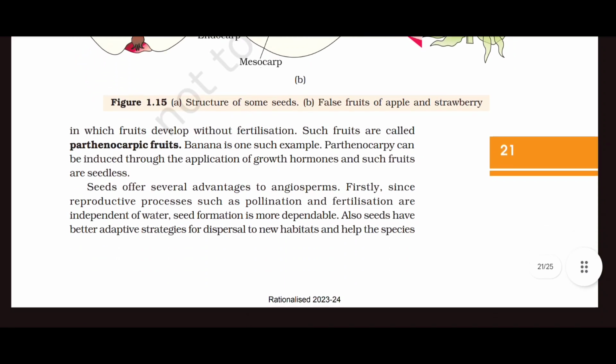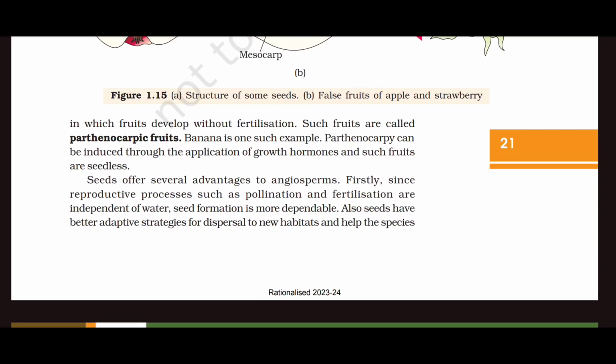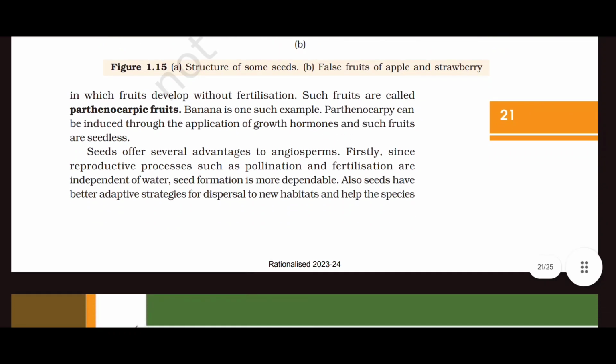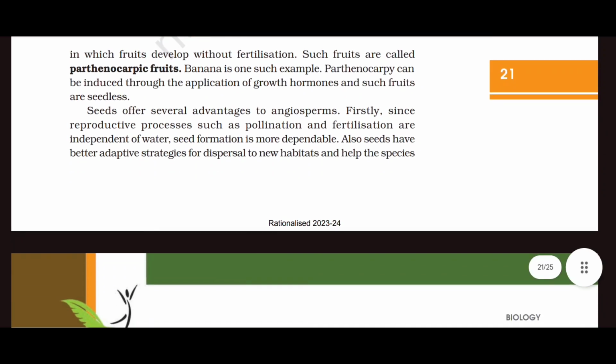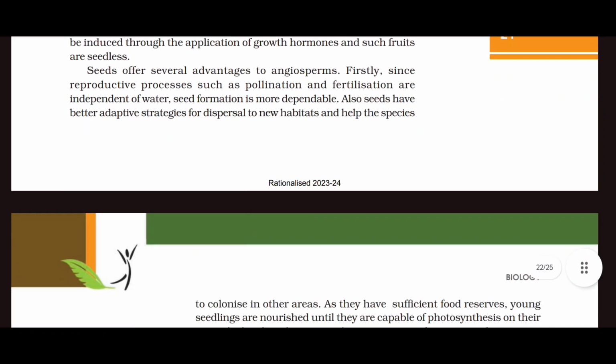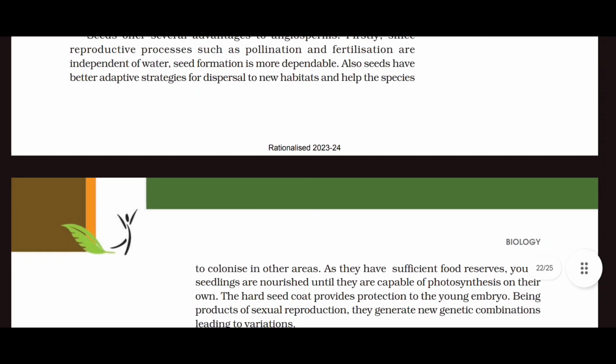Seeds offer several advantages to angiosperms. Firstly, since reproductive processes such as pollination and fertilization are independent of water, seed formation is more dependable. Also, seeds have better adaptive strategies for dispersal to new habitats and help the species to colonize other areas.